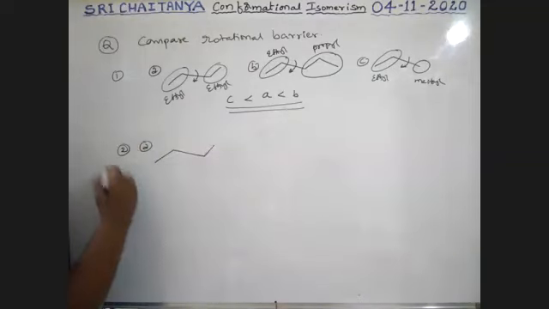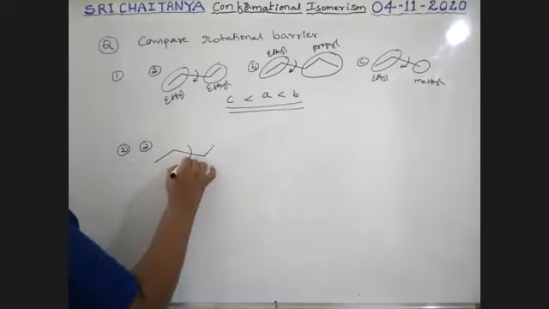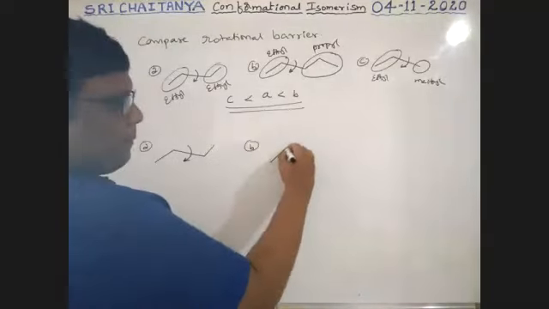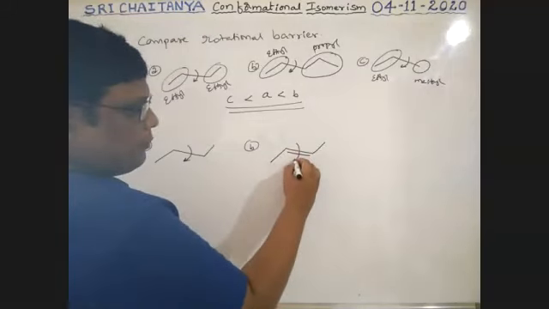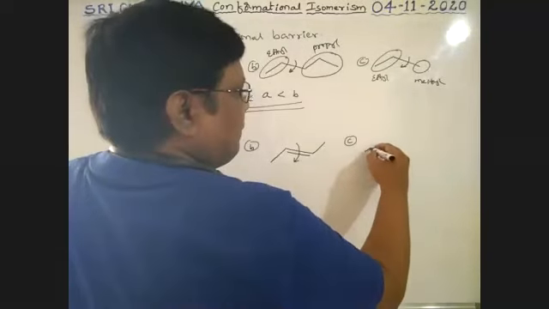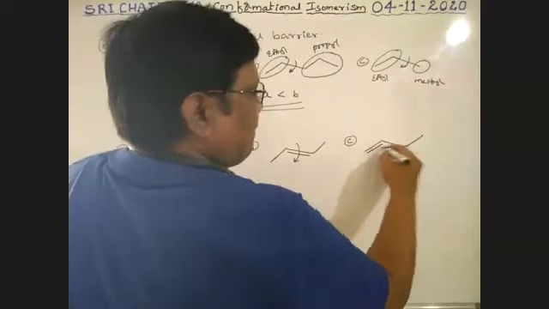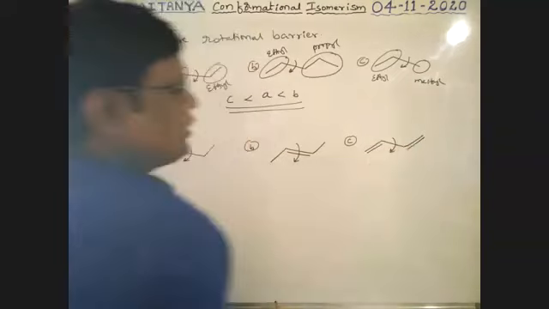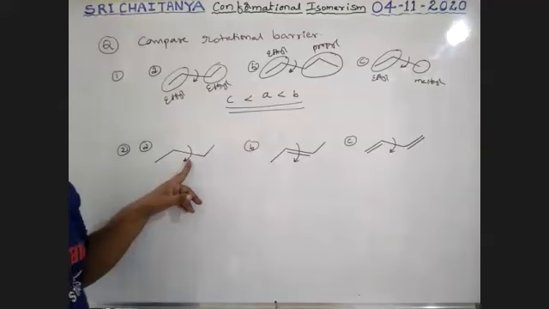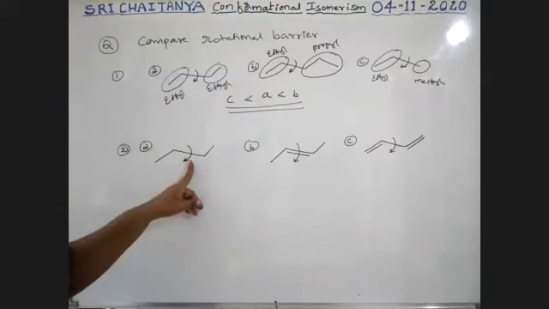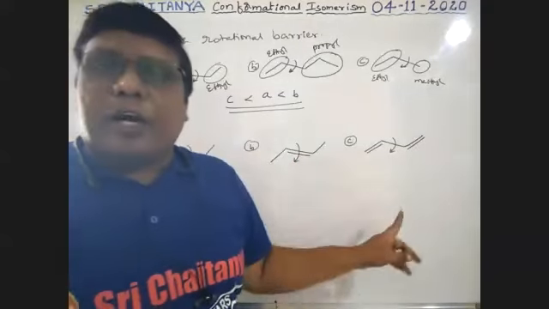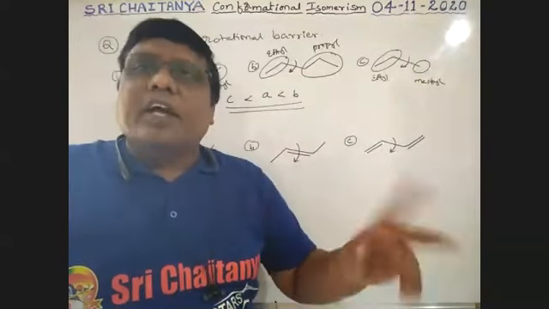Here I am taking rotation at this position. Next, B is a double bond; I am taking rotation at this position. Next, C. See here, boys: here single bond rotation, here double bond rotation, and here a conjugated double bond involved in resonance.